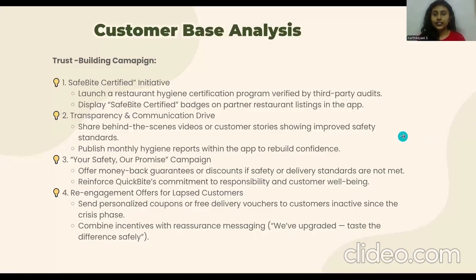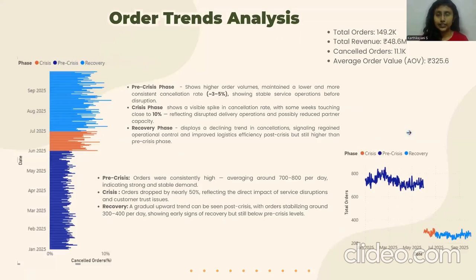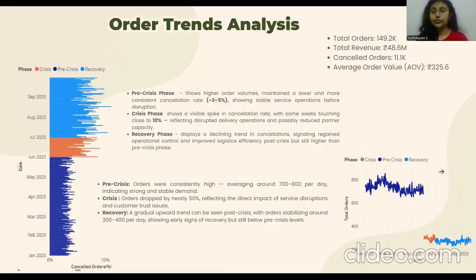Now let's move on to the next category, which is the order trends analysis. So these are the basic KPIs for order trends. Total orders we have 149.2K, total revenue is 48.6 million. The cancelled orders count is 11.1K and average order value is 325.6. Based on the dashboard that I've designed, the average order value remained consistent across all three phases, which is a very positive point, which shows that the number of orders have reduced, but the amount that is spent on each order is still at the same standard across all phases.